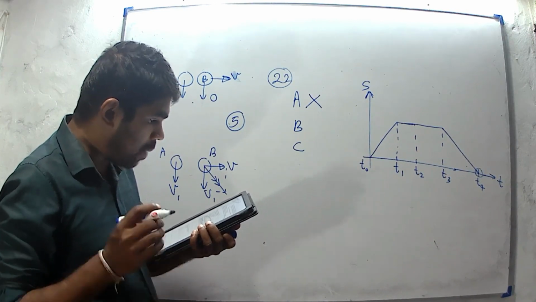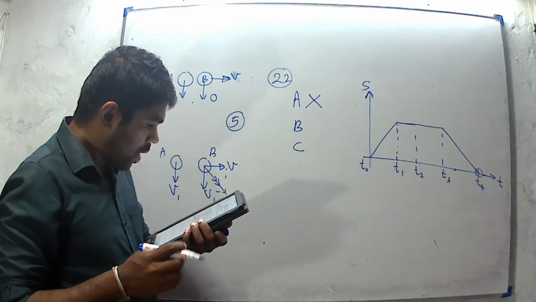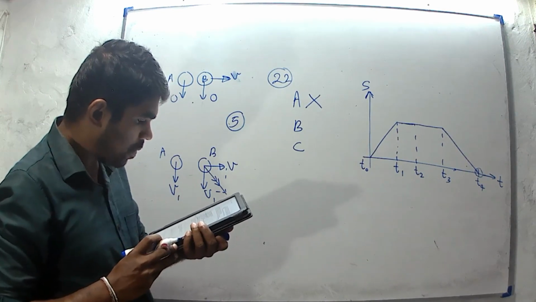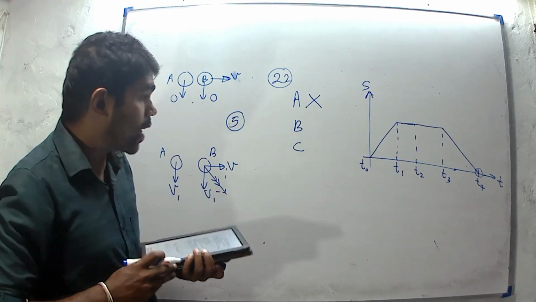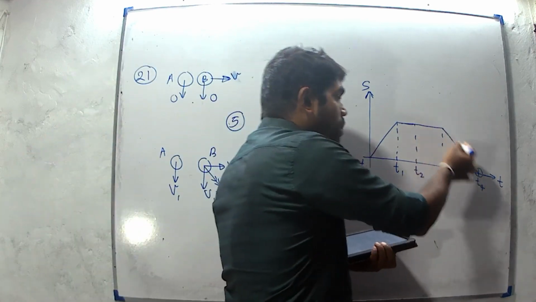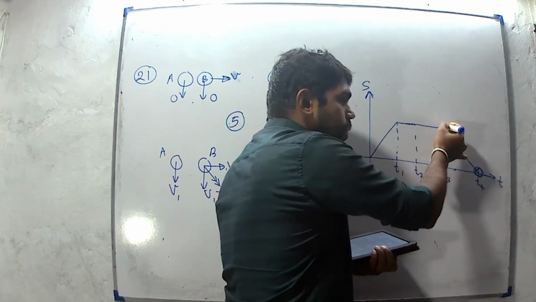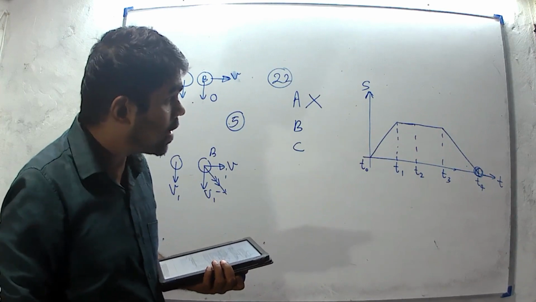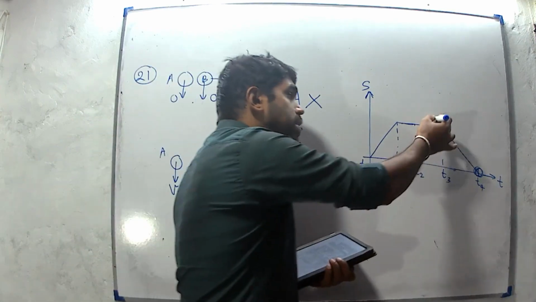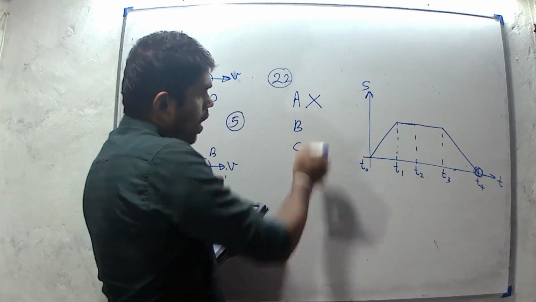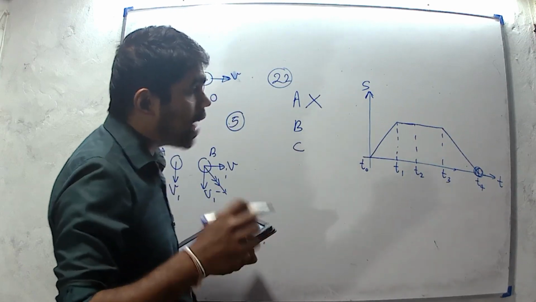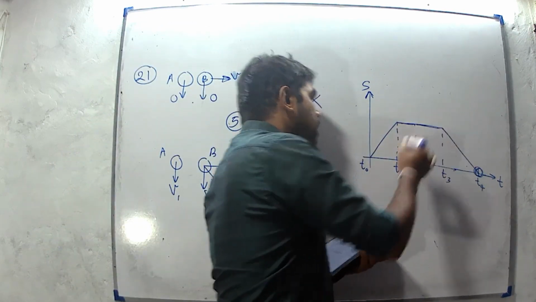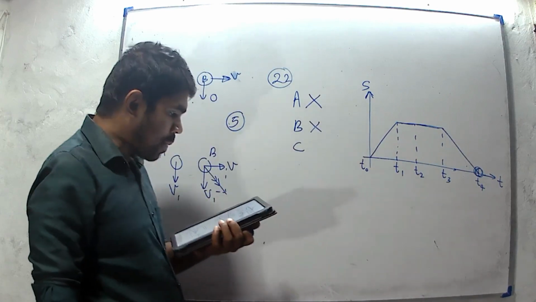B. Particle comes to rest at time t4. It is also incorrect because at this place there is a gradient. From this point to this point there is a gradient. It means there is a velocity in the minus direction because this is a minus gradient. If the object is at rest, the gradient should be 0, and the graph should be like this part. Then it is false.